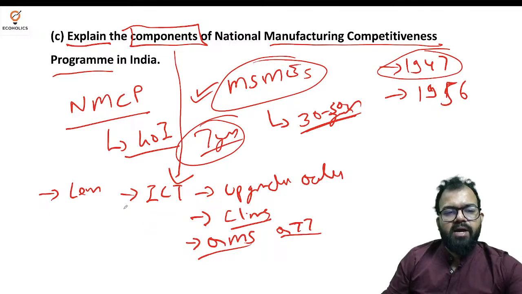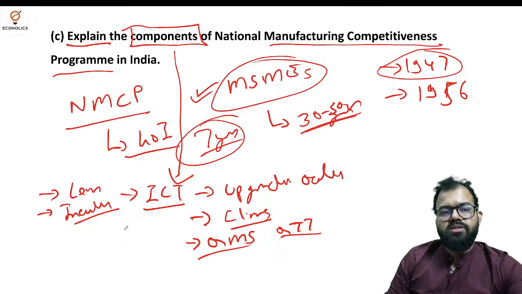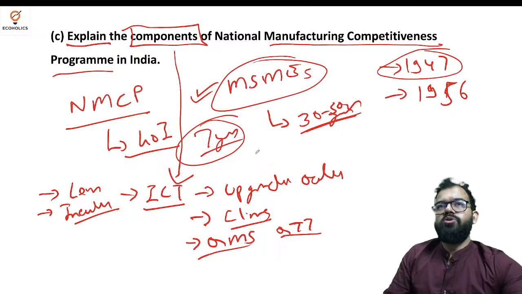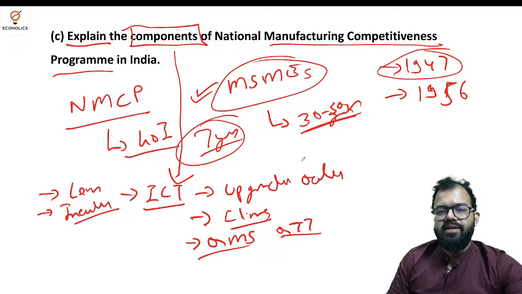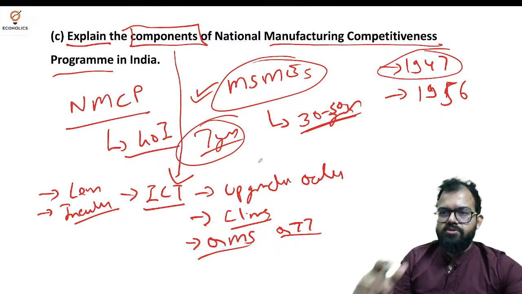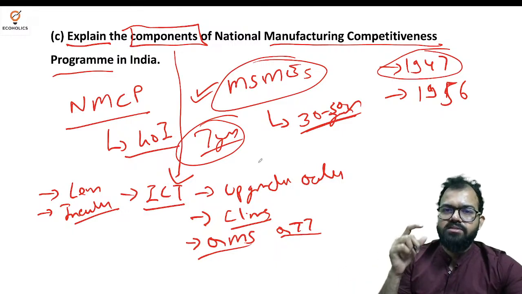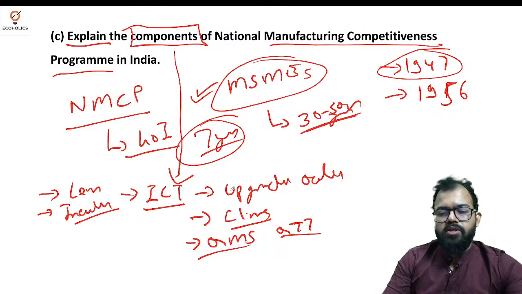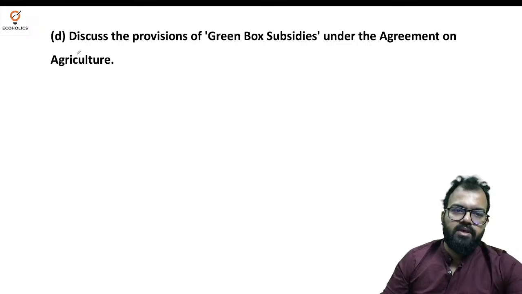The government has provided marketing assistance and technological upgradation, as I told you. They provided incubation centers where they can get consultation and mentoring. So this is how they can grow. And the most important thing is standardization, which is very, very vital. If you go to any supermarket, you'll find every product has a barcode. That standardization makes things very smooth. So I hope you understand what exactly you have to write in this exam, in this question.